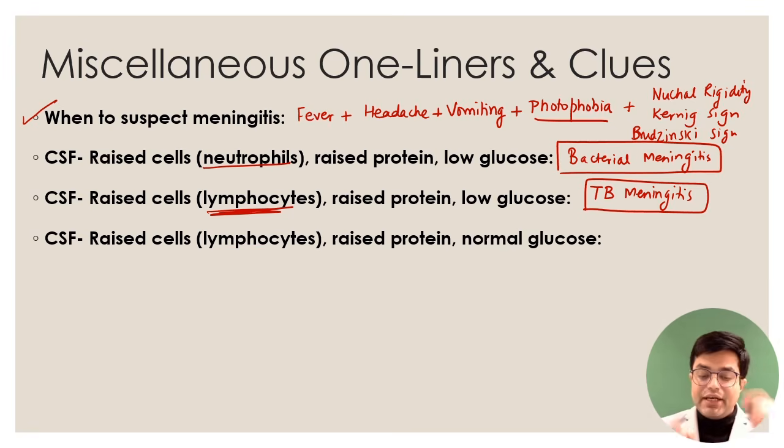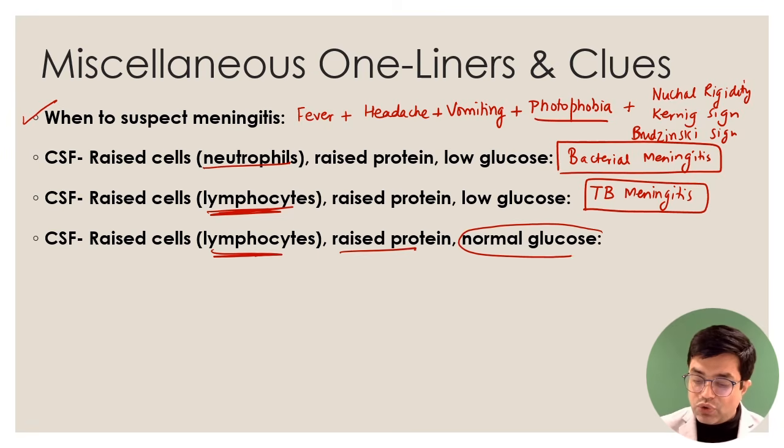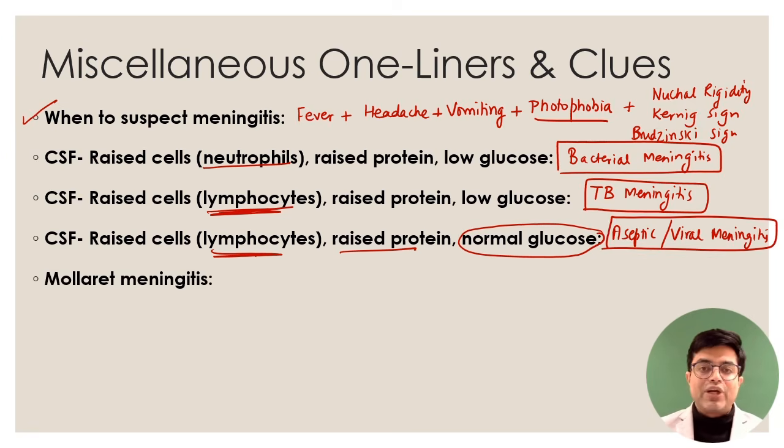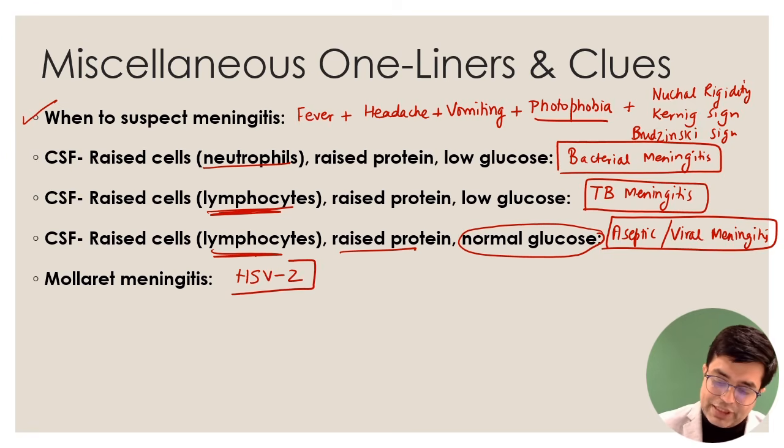If the question says CSF showing raised cells, lymphocytes, raised protein but normal glucose, it is likely to be aseptic meningitis. Aseptic meningitis is usually caused by viruses, so we call it aseptic or viral meningitis, right? Now, what is Mollaret meningitis? It is a type of aseptic meningitis which is caused by herpes simplex virus 2. So HSV2 meningitis is called Mollaret meningitis. It's a one-liner past question.